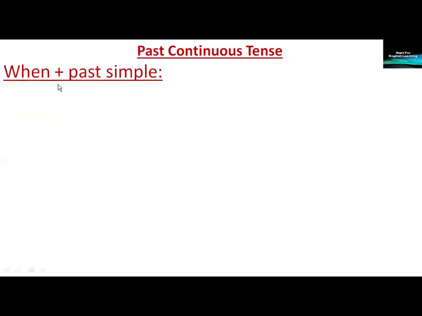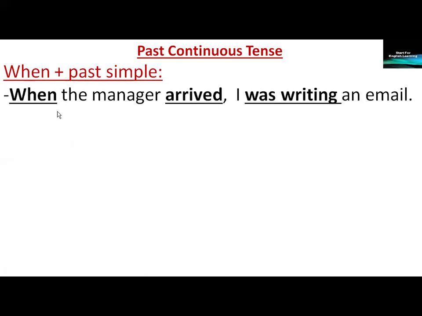When followed by the past simple verb. When the manager arrived, I was writing an email. Notice here that we've started the first clause with when. Then we put a comma after the first clause.